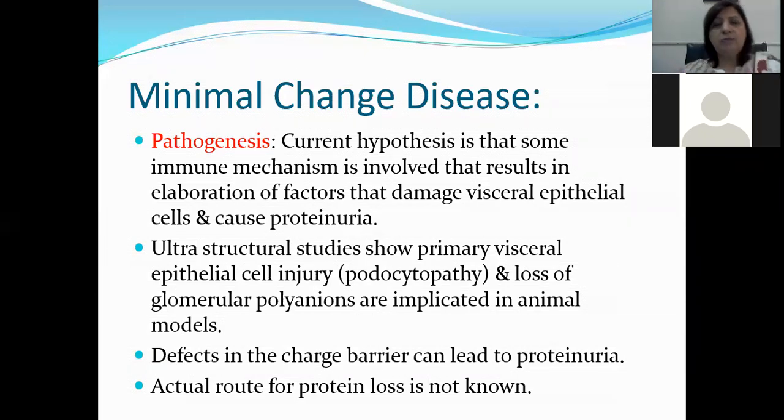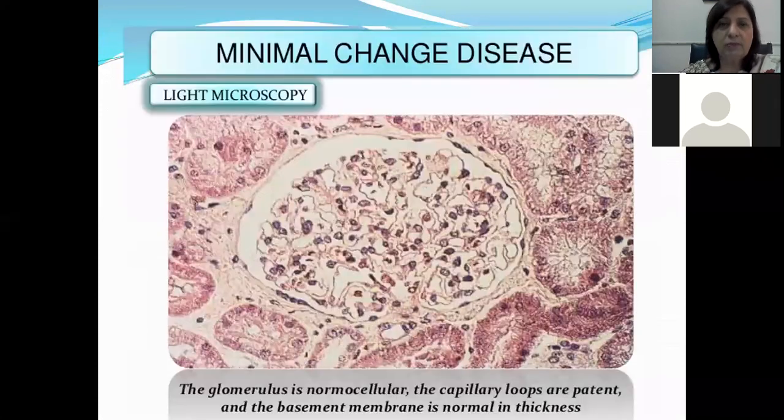There is going to be podocytopathy or visceral epithelial cell injury. Loss of glomerular polyanions can be present. The patient develops proteinuria, but we really do not know how this proteinuria is occurring. But there are also some defects in the charge barrier which can lead to proteinuria.